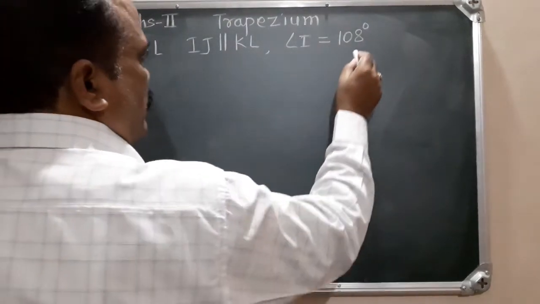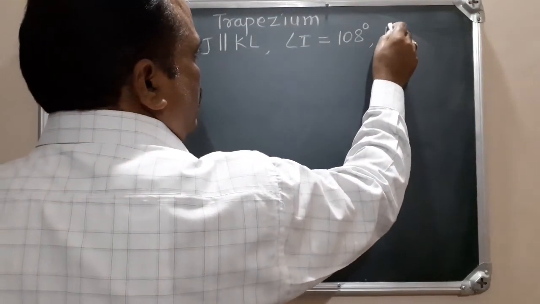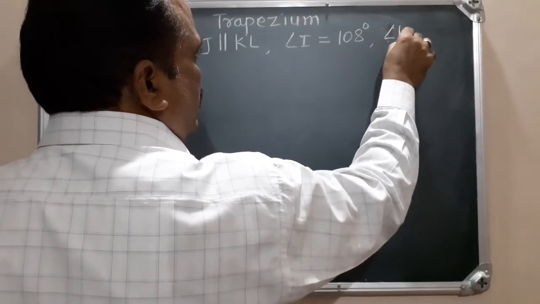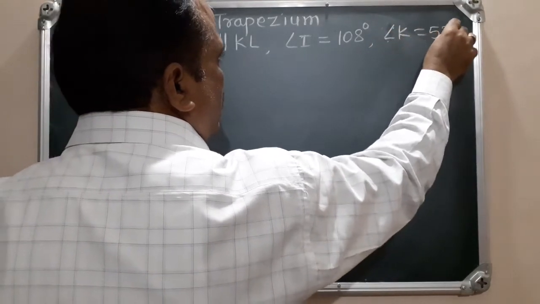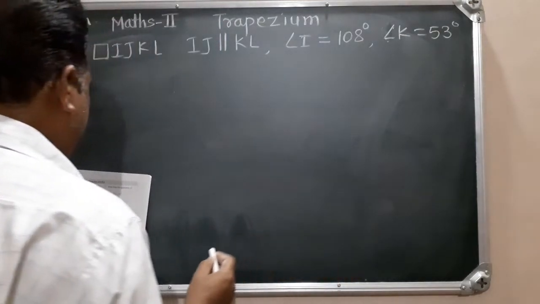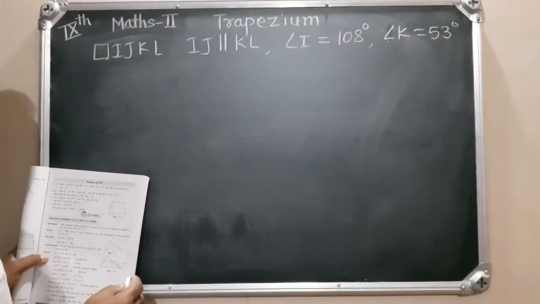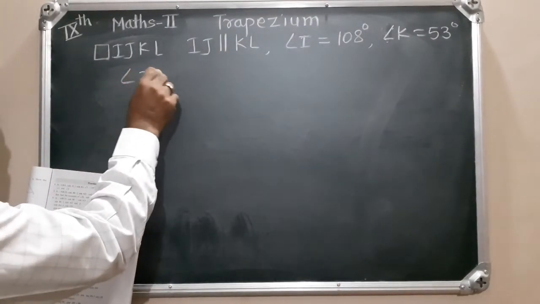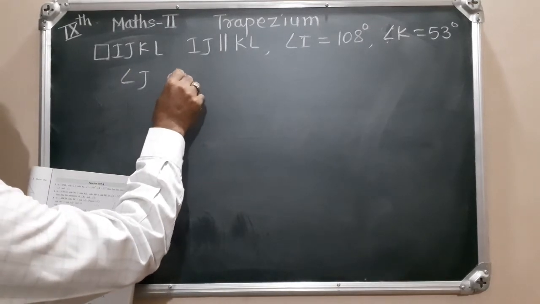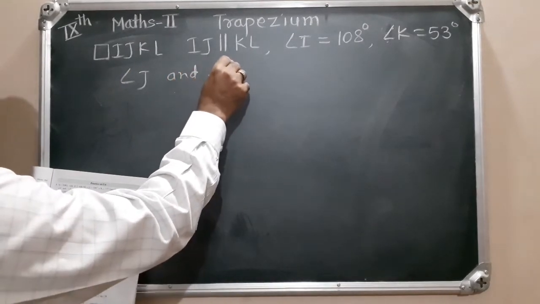Angle K is equal to 53 degree. Then find the measures of angle J and angle L.